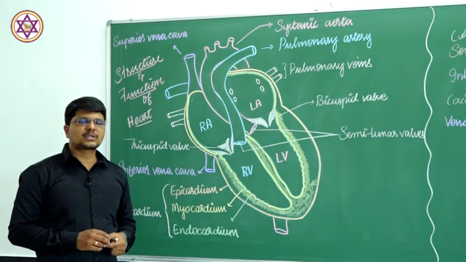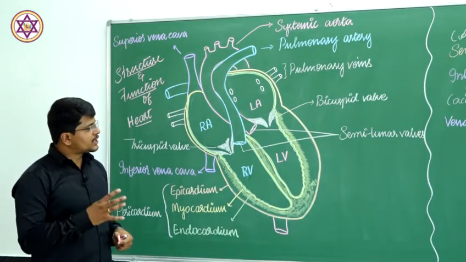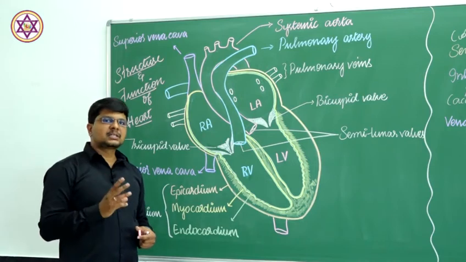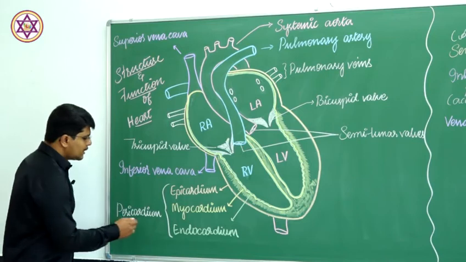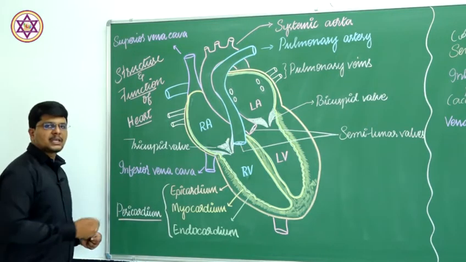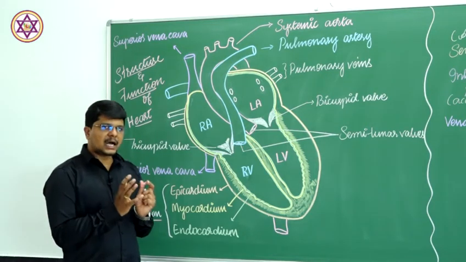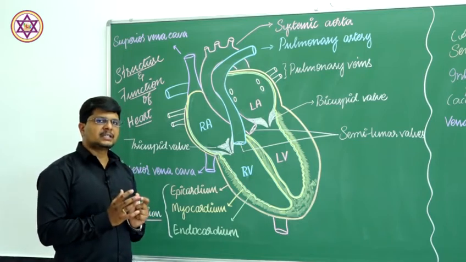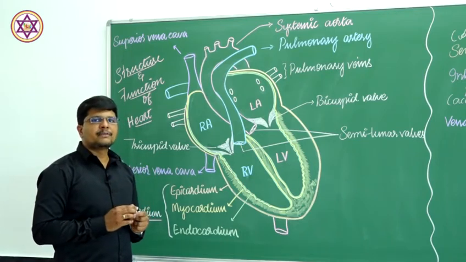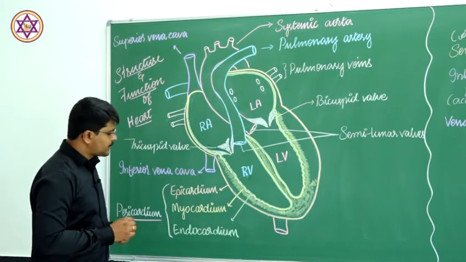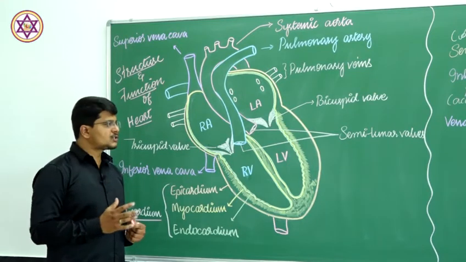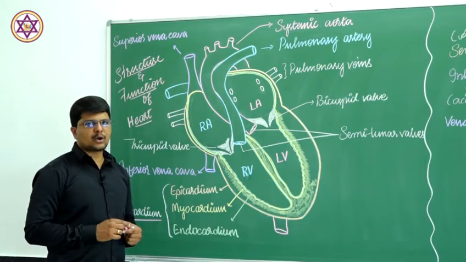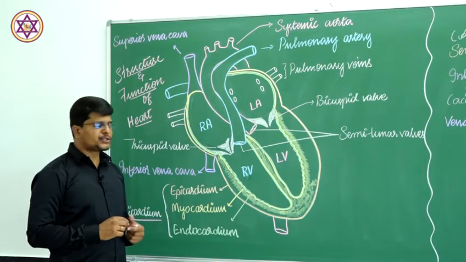This muscular heart is protected by three layers called the pericardium, and this entire heart is present in a fluid called pericardial fluid, which acts as a shock absorbing material and protects the heart from external shock or external mechanical injury.